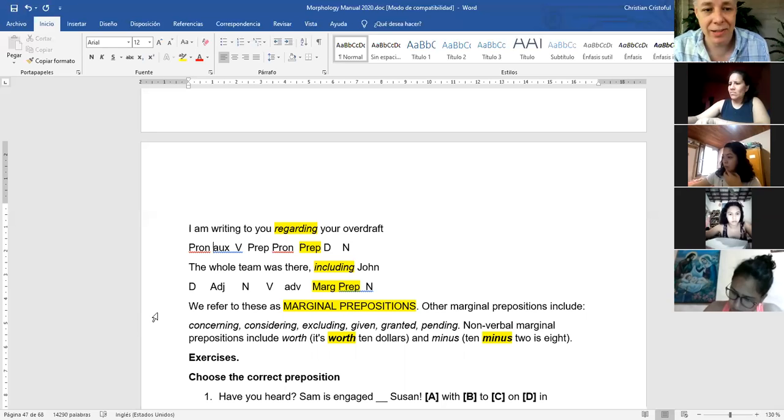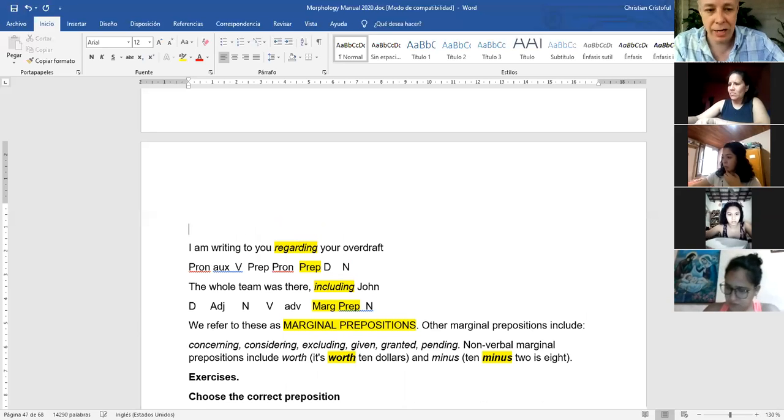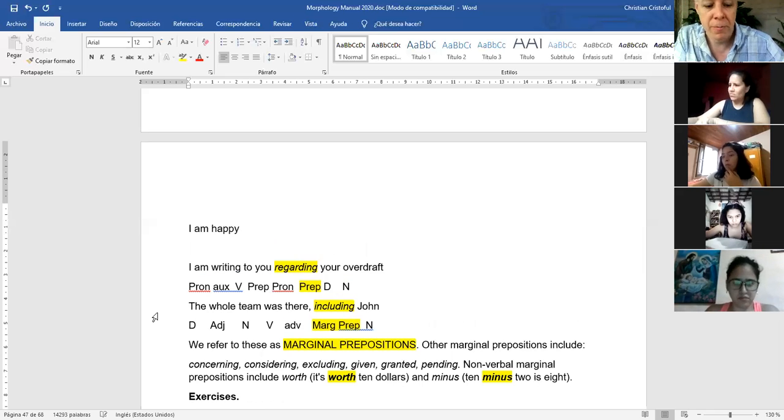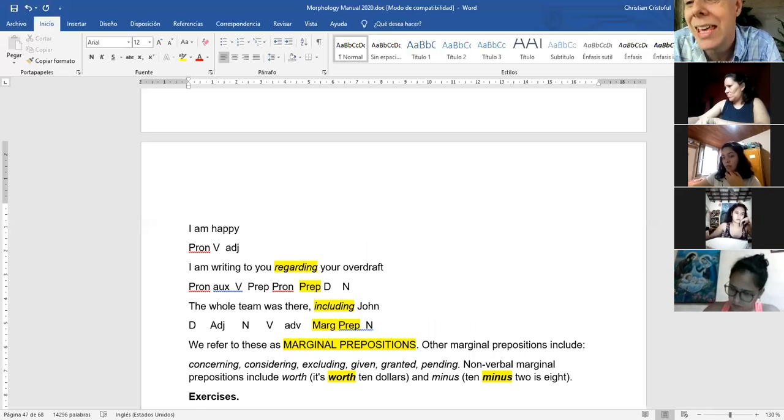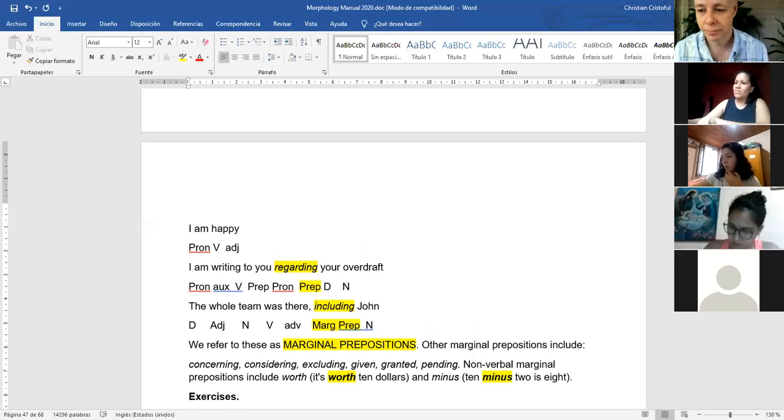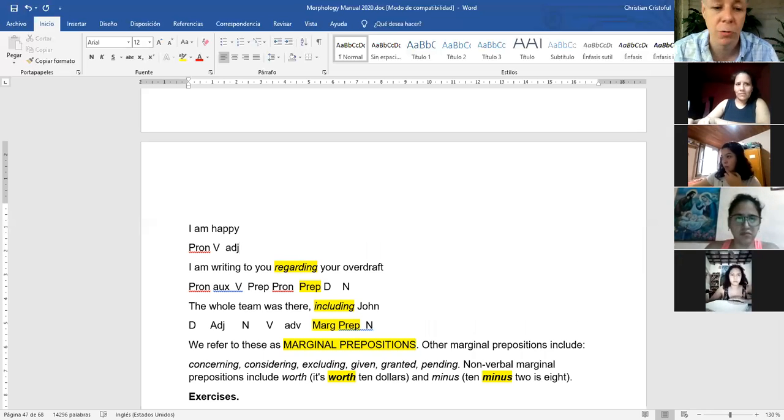If the sentence, let me change the sentence, Alejandra. I am happy. Here we can say pronoun, main verb to be, and then adjective. See the difference? I am happy. Am is the main verb, the most important verb. It's not an auxiliary in that case. I am happy. Okay, I understand now. Thank you. Very good. Is there any other question? This was a really good question.